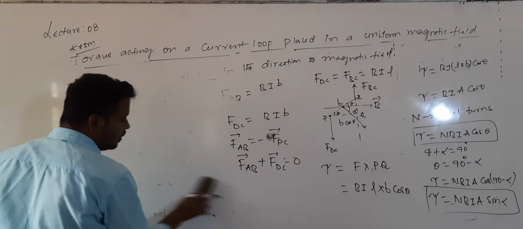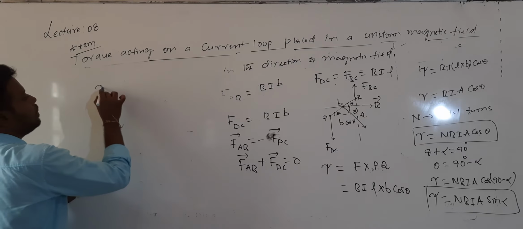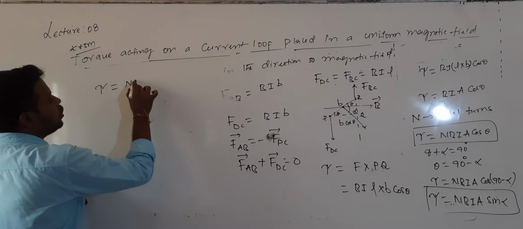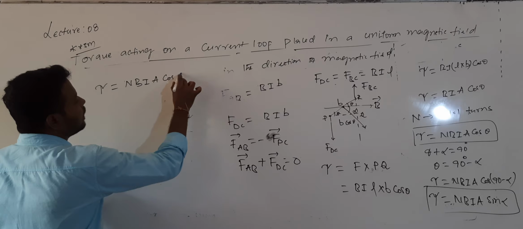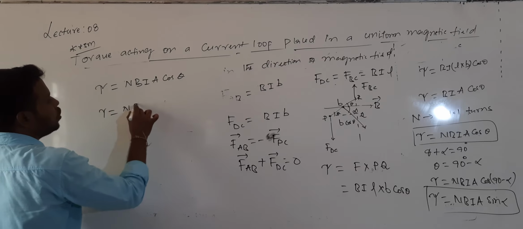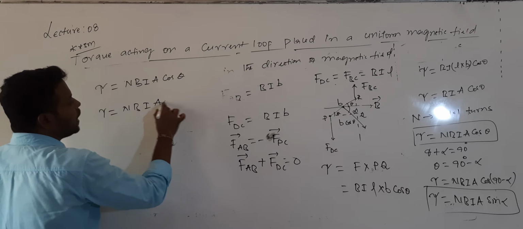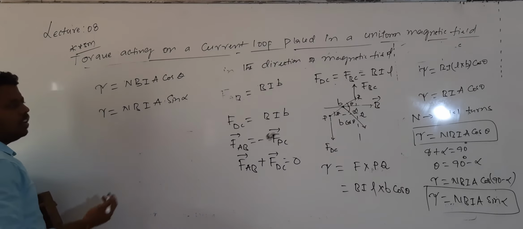When the angle of the plane of the coil is given, it is n into B into I into A into cos theta. When the normal drawn to the plane of the coil is given, it is n into B into I into A into sin alpha. Or otherwise, I can take sin theta also, or sin alpha.